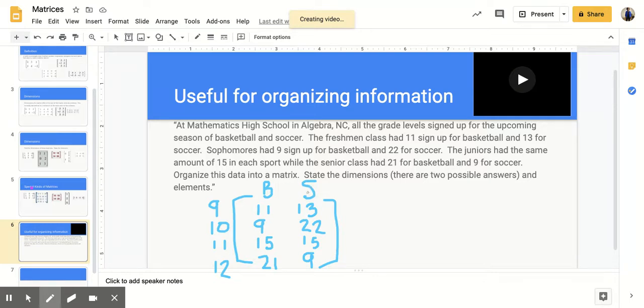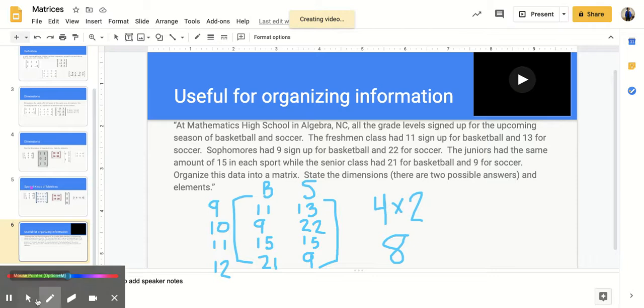Now, the question says state the dimensions and that there are two possible answers. So, the way that I have mine set up, 1, 2, 3, 4, this would be a 4 by 2 matrix. If you had yours written the other way, then it would be a 2 by 4 matrix. The number of elements, there are 8 elements.